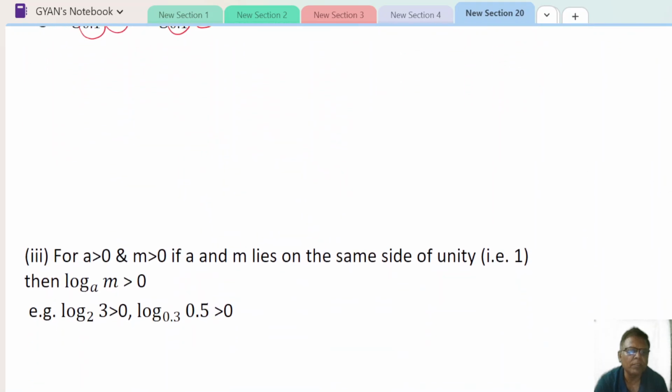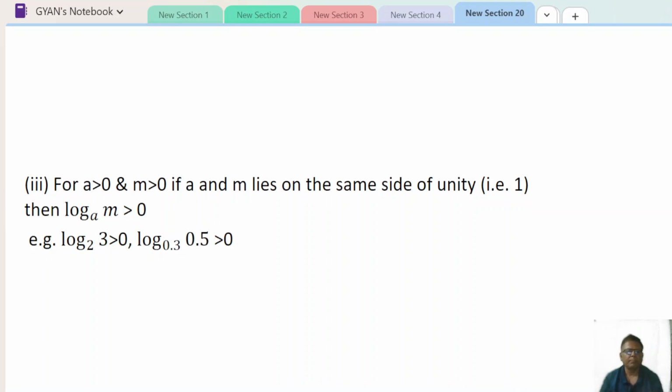Now come to the third inequality. See, A and M both lie on the same side of unity. So this also should be greater than 1, and this also should be greater than 1. So this will be greater than 0. If they lie on the same side of unity, say 0.1 here and 0.3, this will also be greater than 0.